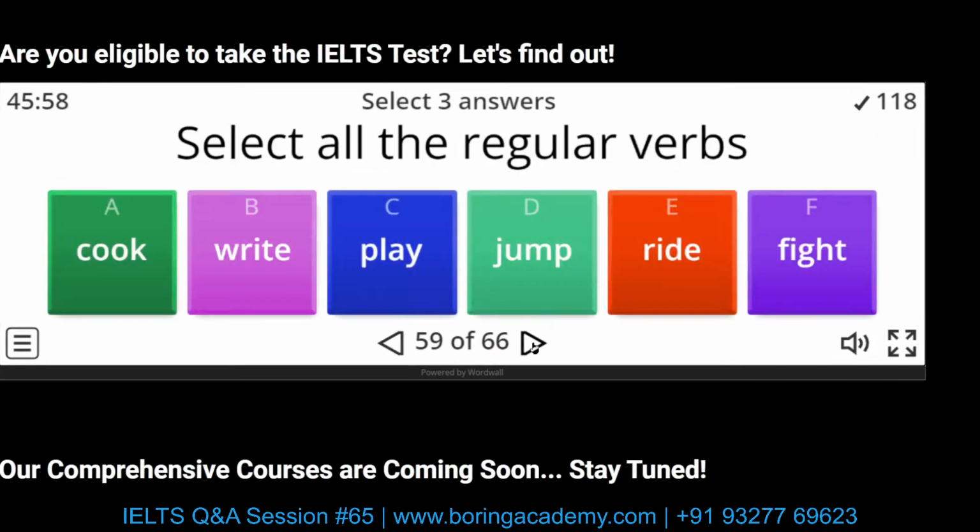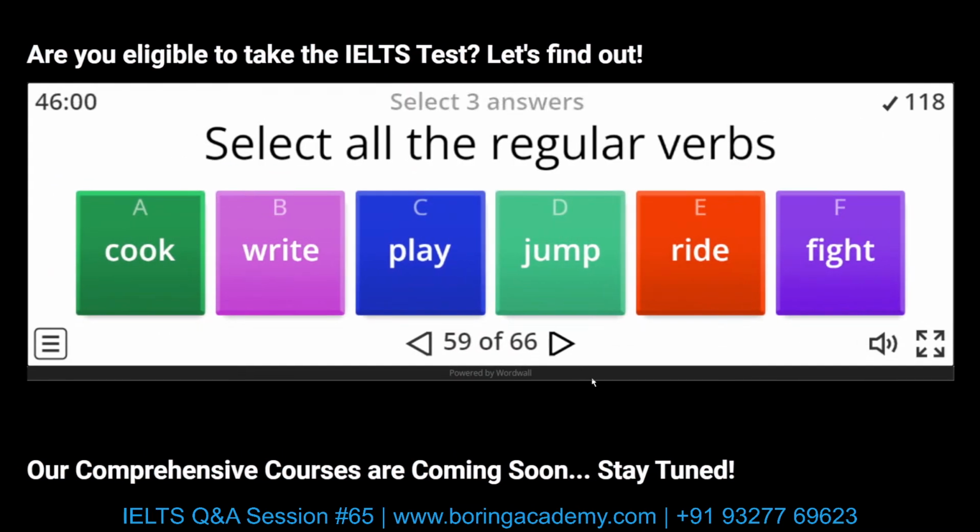Once you understand the main verbs, I already shared it in the chat recently. You need to understand auxiliary verbs. You need to understand the main verbs of the perfect tense, and you also should have a clear idea of regular and irregular verbs. Once you have an idea about these things, tenses become very easy.